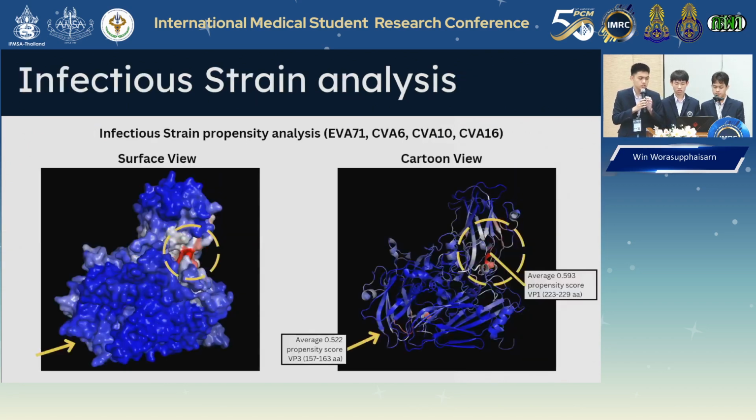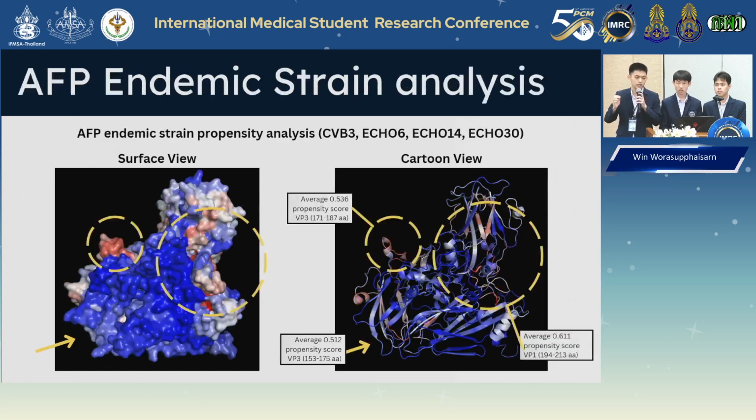Next, for infectious strain analysis, we have also identified two significant sites. The first being a small point adjacent to the VP1 canyon, and the second being a broad region beneath the VP3. For AFP endemic strain analysis, we have identified three significant sites. The first being a region adjacent to the VP1 canyon, second being the VP3 bulging loop, and the third being a broad region under the VP3.